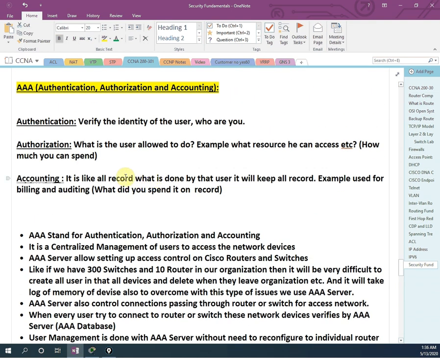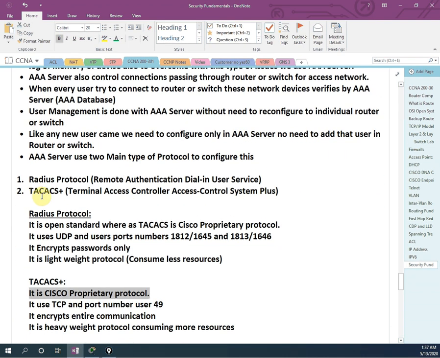Let me revise before doing the lab. We have an AAA server. Why are we using an AAA server? Because it is difficult to go to each and every switch and create and delete usernames and passwords. If we have 2 switches or 10 switches, we can do it manually. But if we have 300 or 500 switches and 20 or 50 routers like this, it is very difficult. So we are using one AAA server, and in the AAA server we can use two protocols, RADIUS or TACACS+, any one protocol you can use and configure.